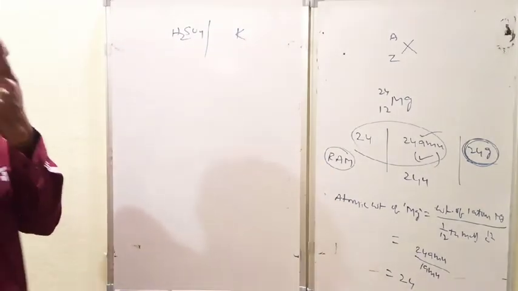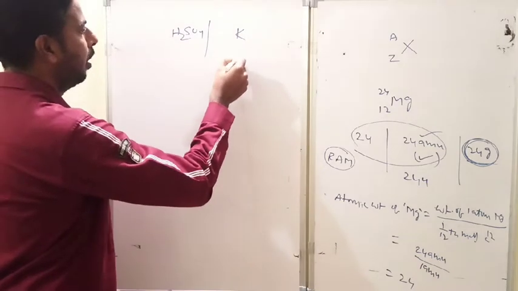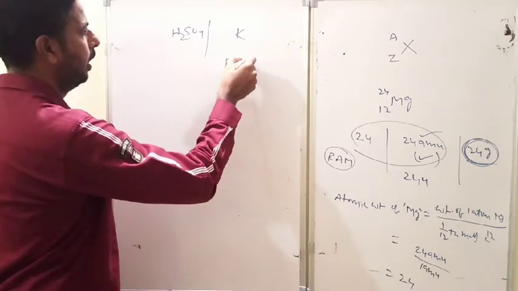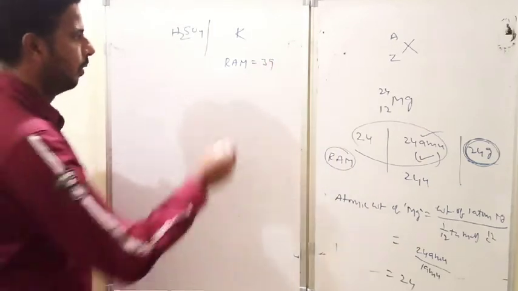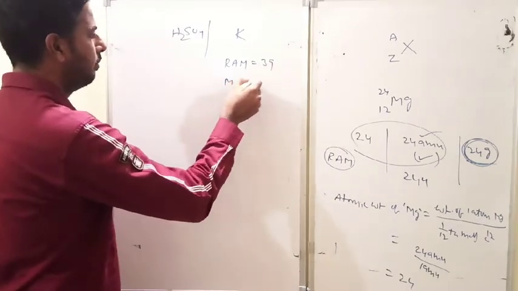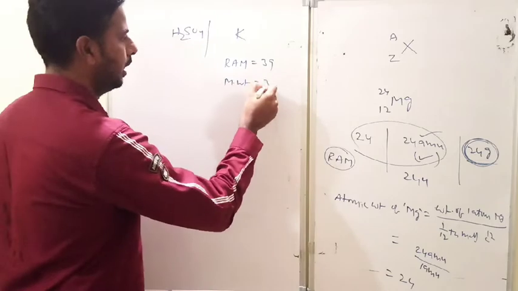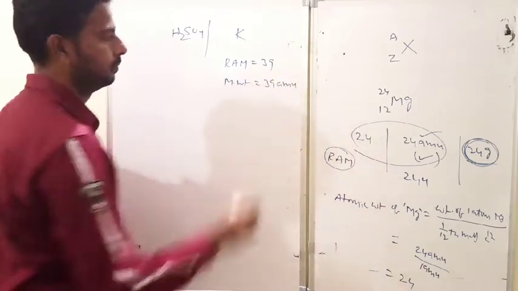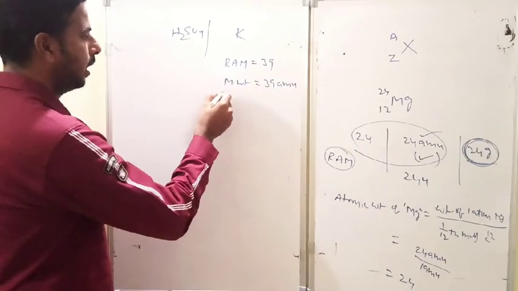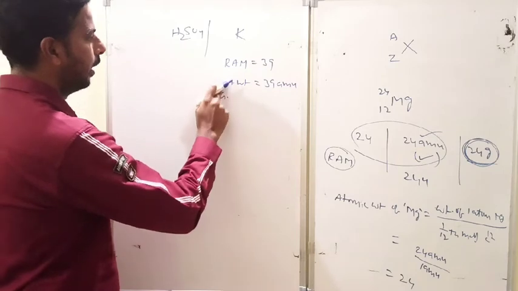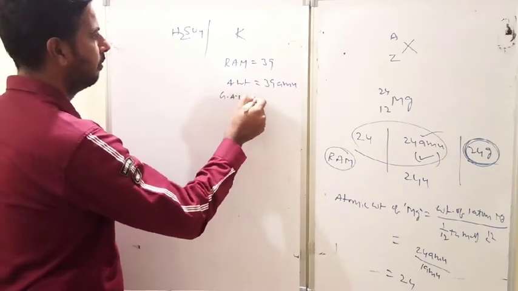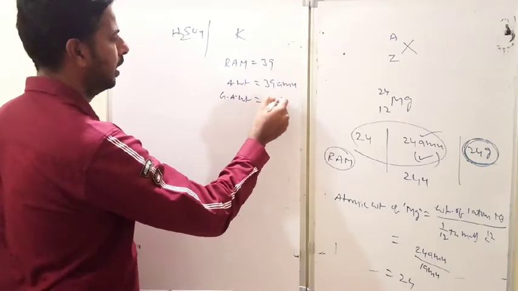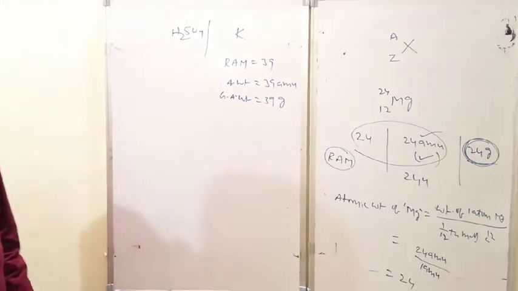So what is the relative atomic mass of potassium? 39. What is the atomic weight of potassium? 39 amu. What is the gram atomic weight of potassium? 39 grams. Is it clear?